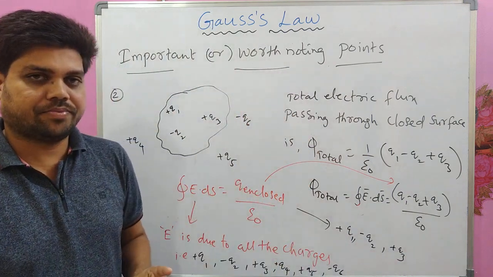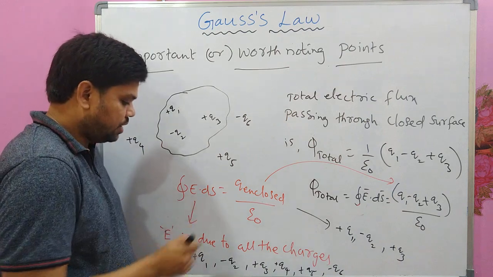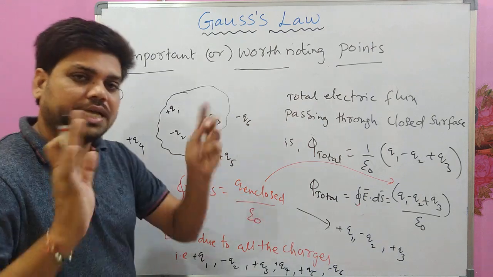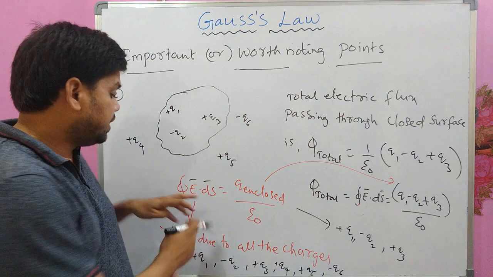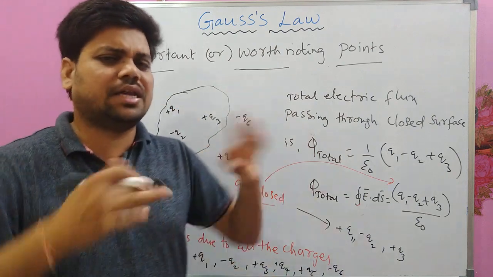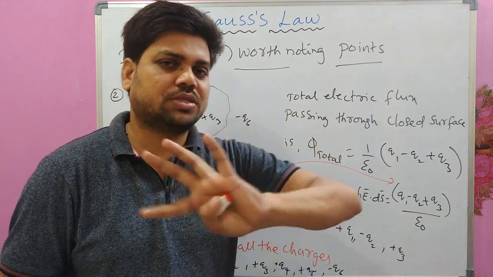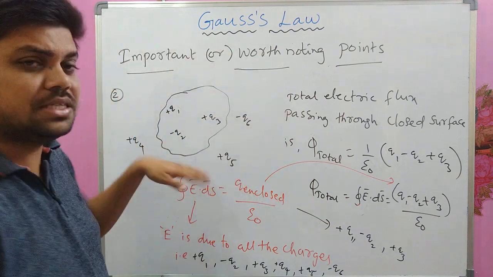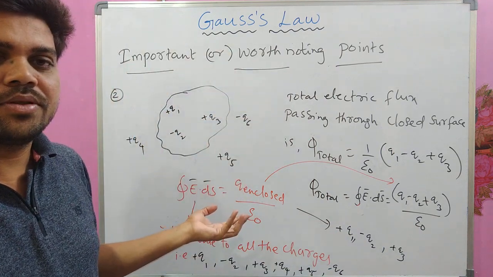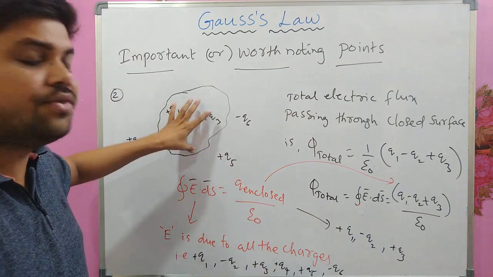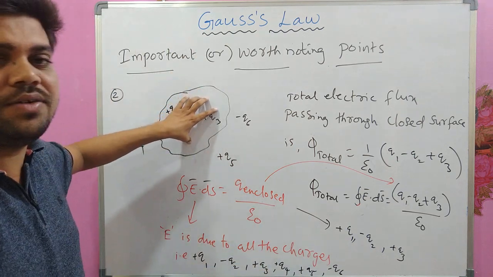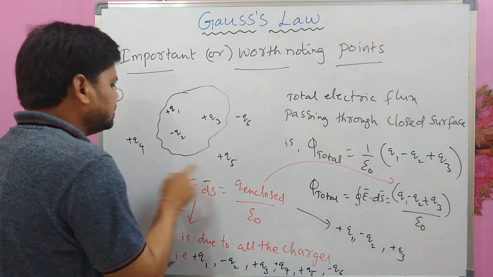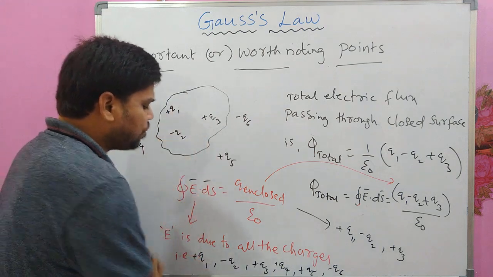Remember this point. In the Gauss law equation, Q enclosed is the charge enclosed by the surface. But E is due to all the charges, whether they are outside or inside. This E is the resultant electric field due to all the charges, because every charge produces electric field. Do not consider only the electric field due to the charges enclosed by the surface. The electric field here is the net electric field, which is due to all the charges.